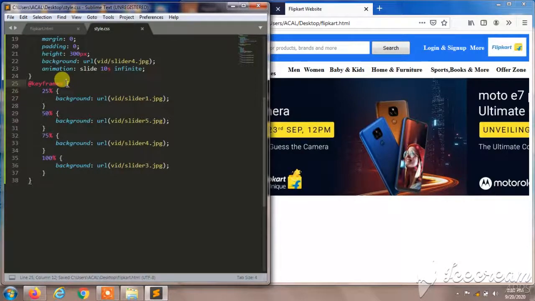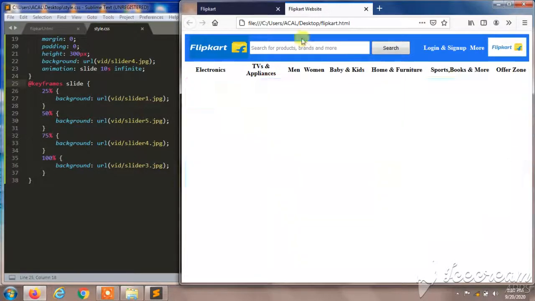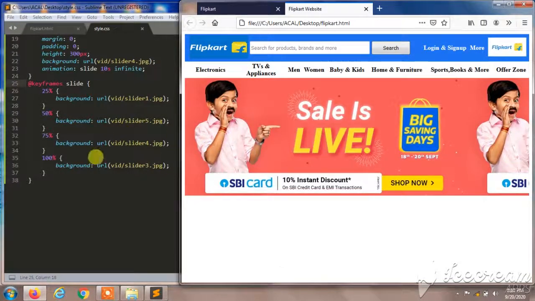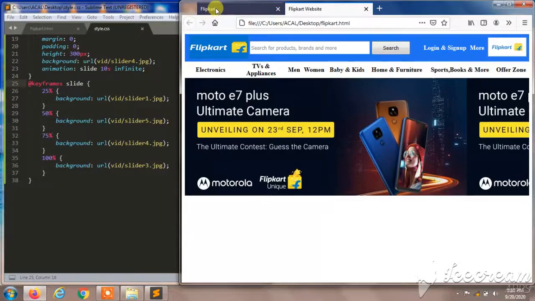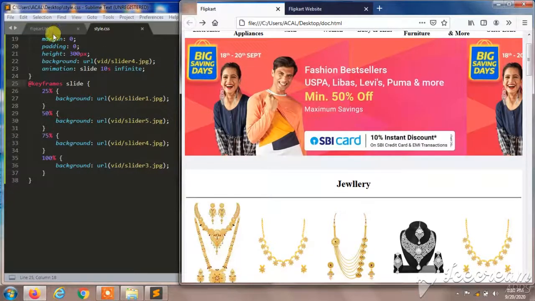Later I forgot to give slide over here, slide, and I'll press control save here, so you can observe it is blinking now. So in this tab you can access the slider over here, so it is also moving. In this tab you can access this.